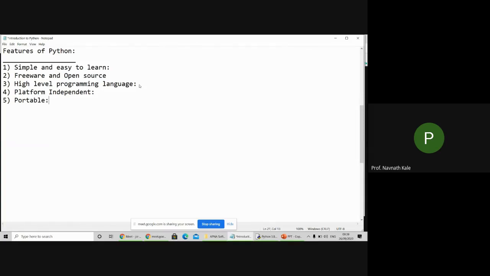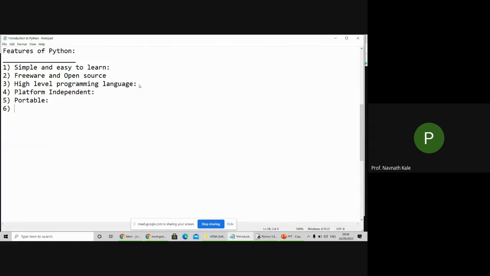Here, I want to run that program on a Unix system. Simply, I'm migrating that program from Windows to Unix. I'm not changing any code. Without any change, I can move or migrate a Python program to another system or platform. That's called portability. So Python is a portable programming language.